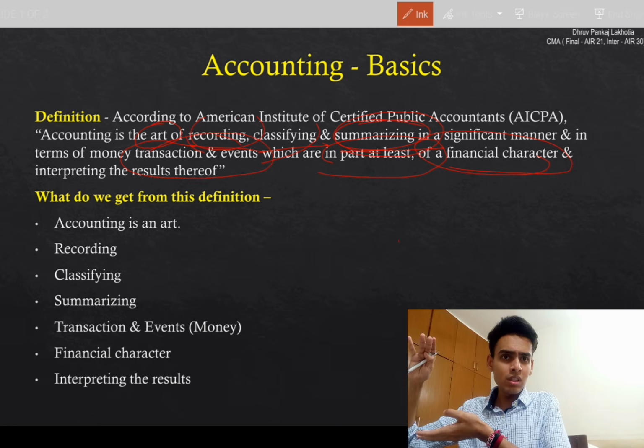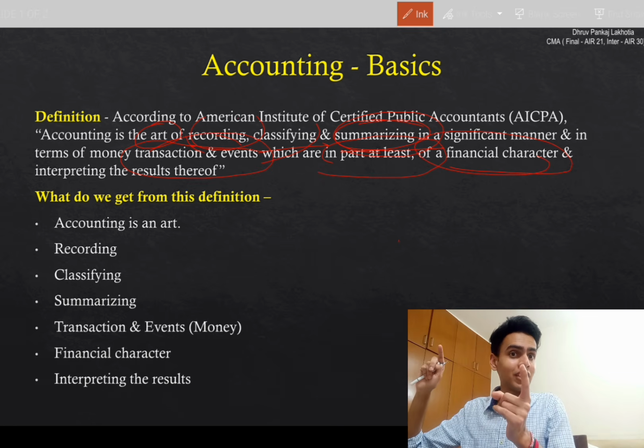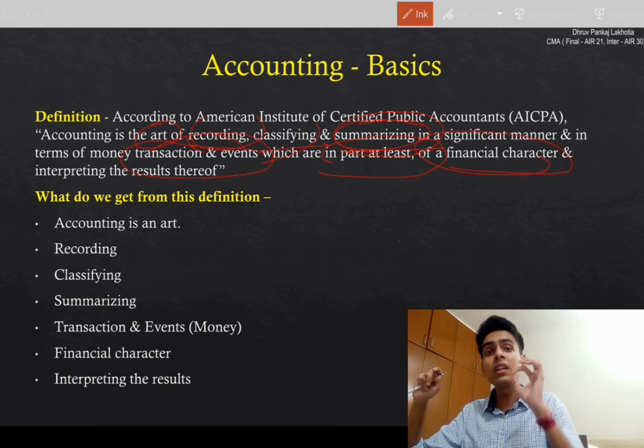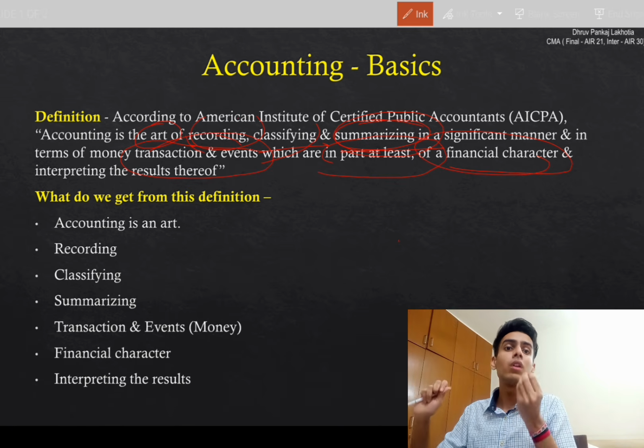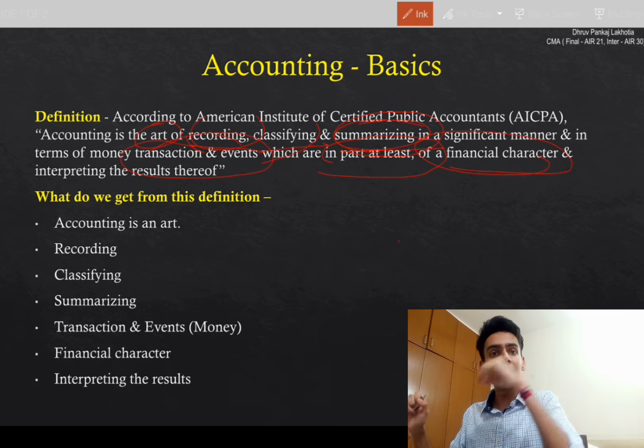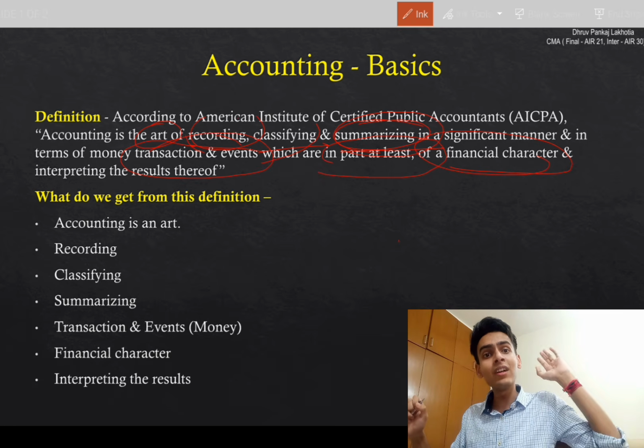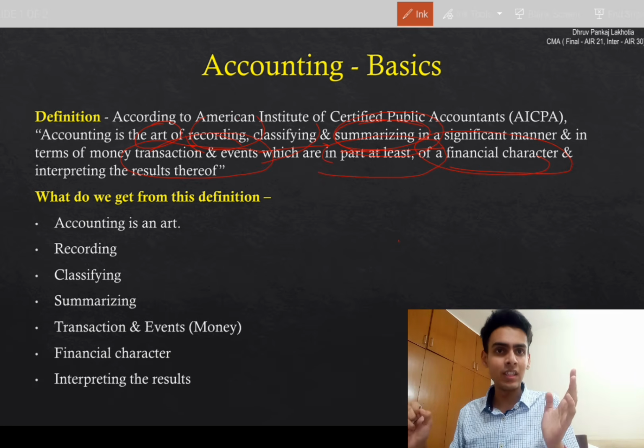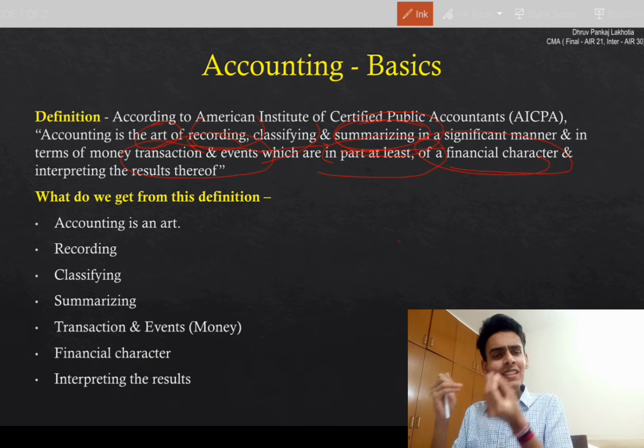A bunch of transactions or events having a financial character. I'm repeating it multiple times. Why? Because you have to understand what I'm telling you. These are the basics of accounting which you have to learn from day one, and which will follow you even if you become a CFO of a company. These are the basics.